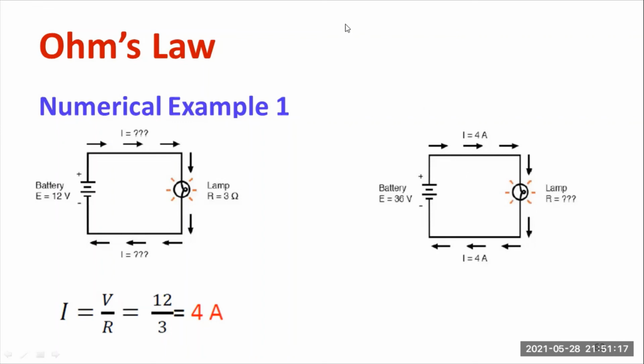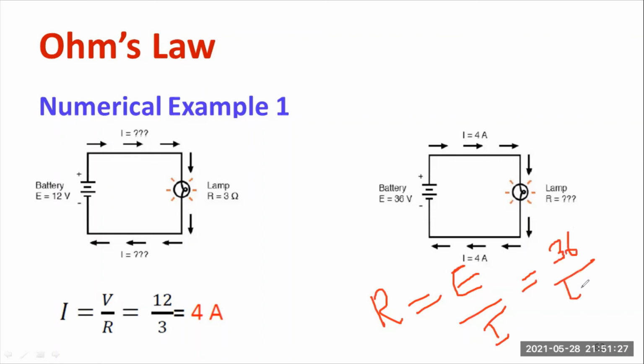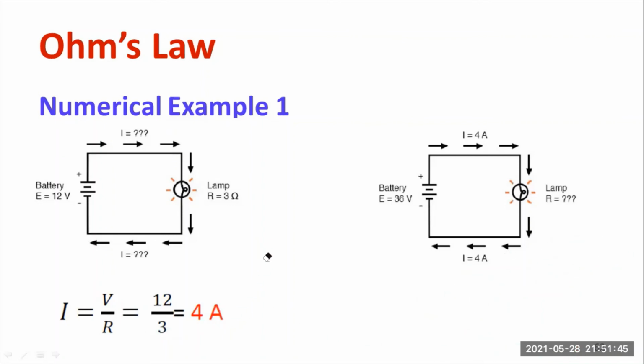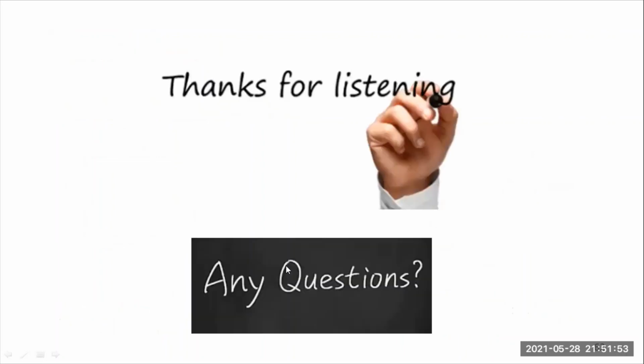R is equal to V by I, or E by I. The value of the battery source is 36, so 36 divided by 4 is 9. You can check it: R is equal to V by I, that is 36 by 4, which is equal to 9 ohm.